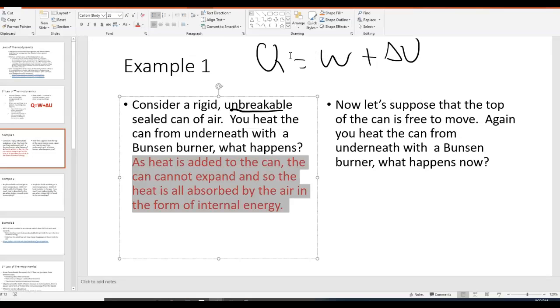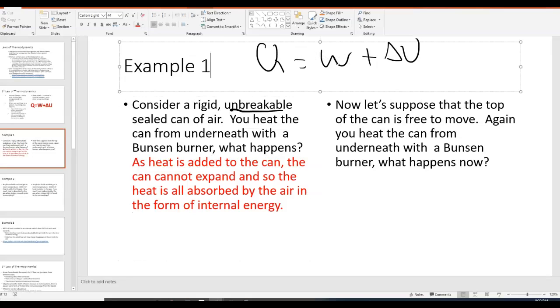Okay, so in other words, we're adding in Q, W is 0 because the can cannot move because it's unbreakable. Remember, if an object cannot move, there's no work being done. Now, let's suppose that the top of the can is free to move. As you heat the can from underneath with the Bunsen burner, what happens now? Well, now the can moves, at least the top can move.